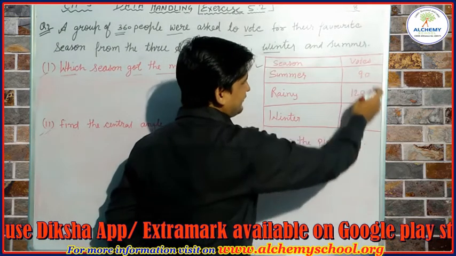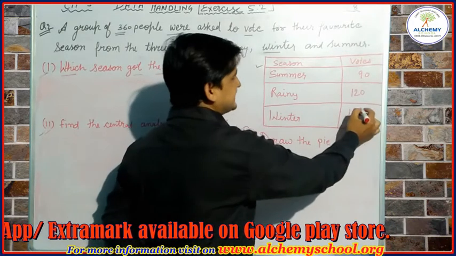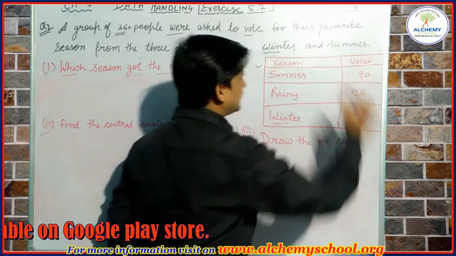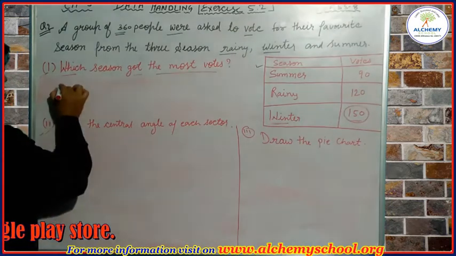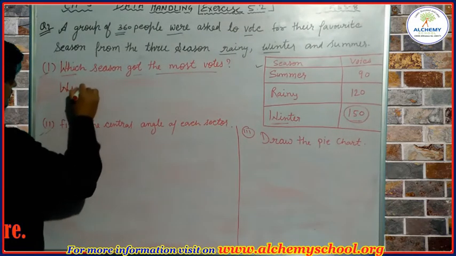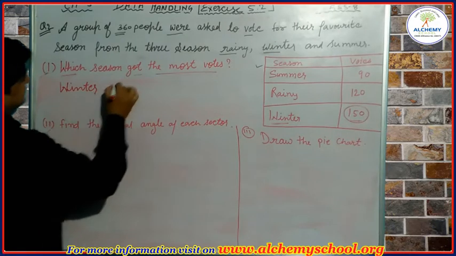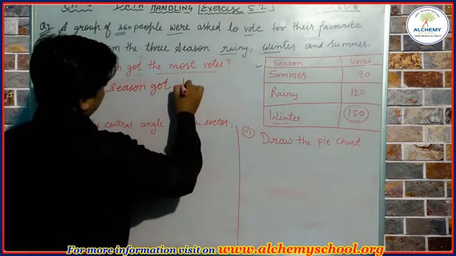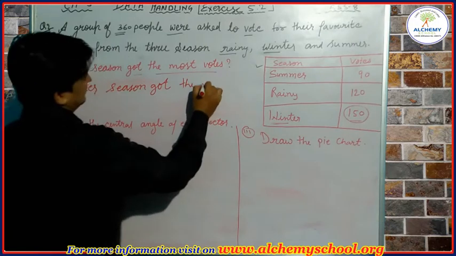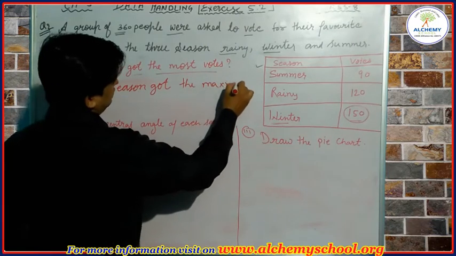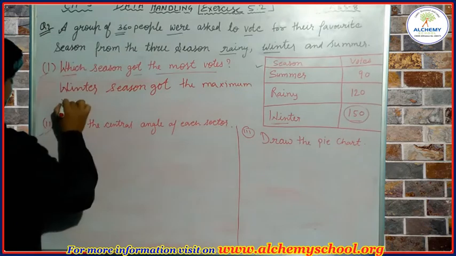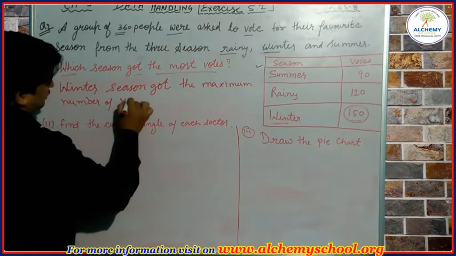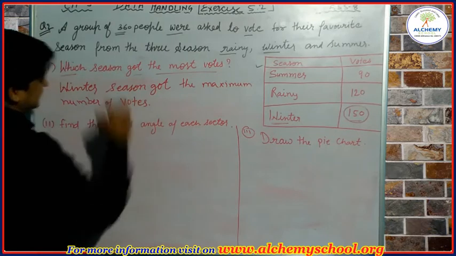So easily we can say that the winter season got the maximum number of votes. That's it.